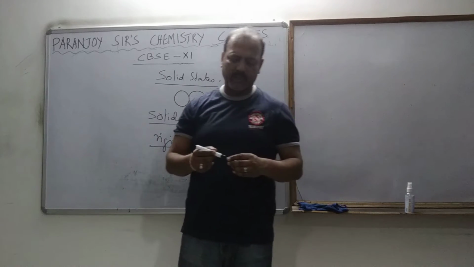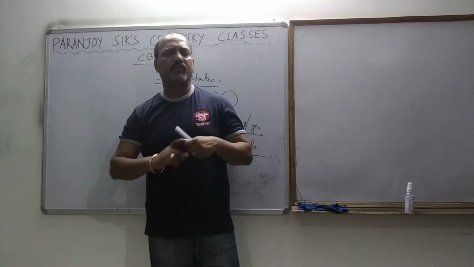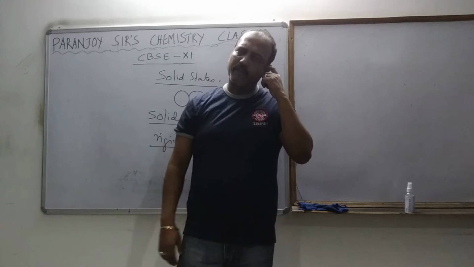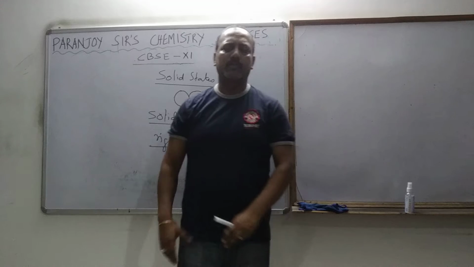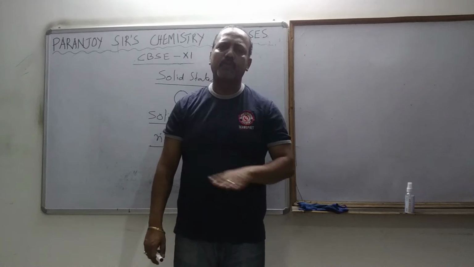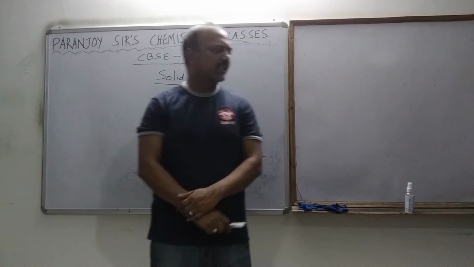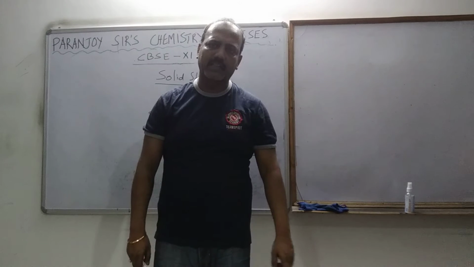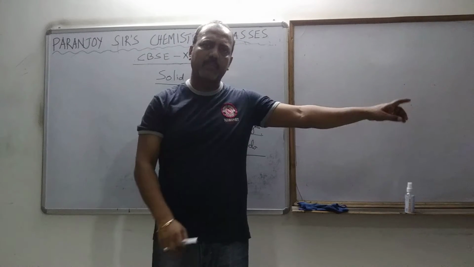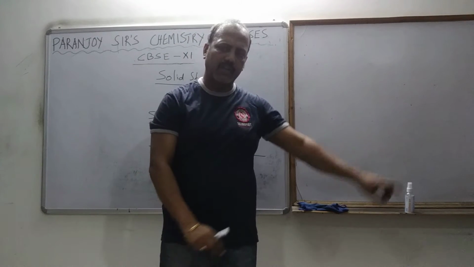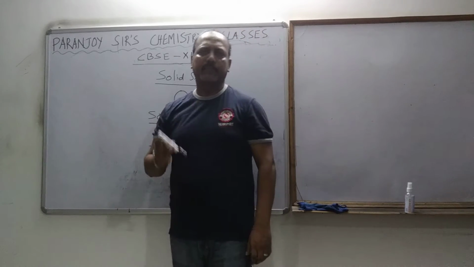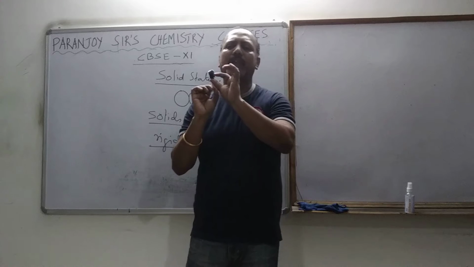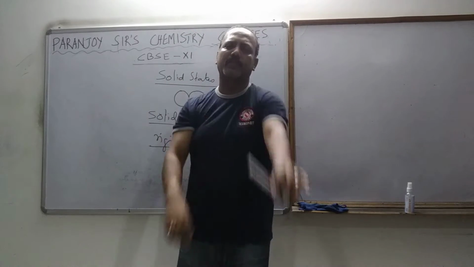Now suppose I just take a glass of water and throw it on the floor, what will happen? It will flow. It will flow means you can see the end of the water at some distance, but the water will start from here only. But if I just throw this pen, the whole pen will move from one place to the other place, right?